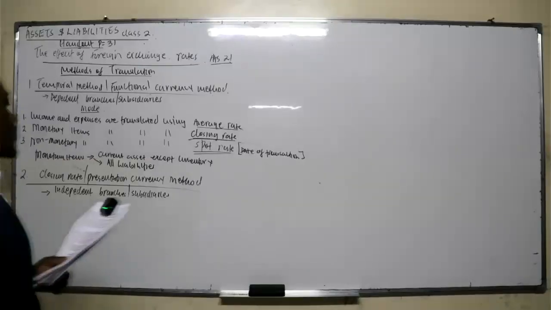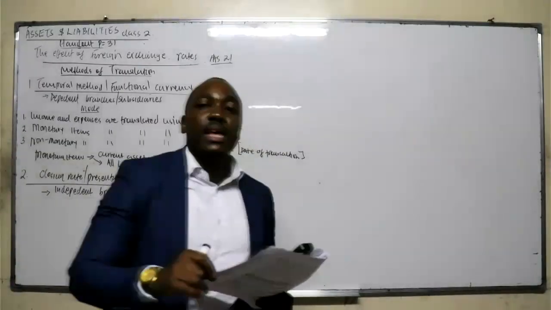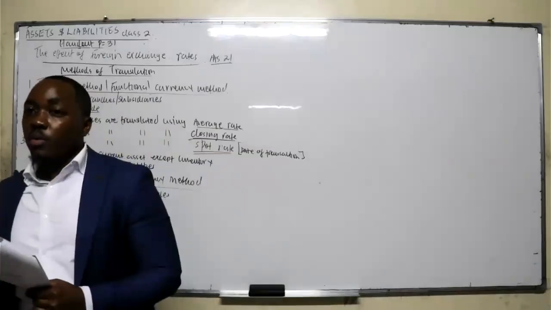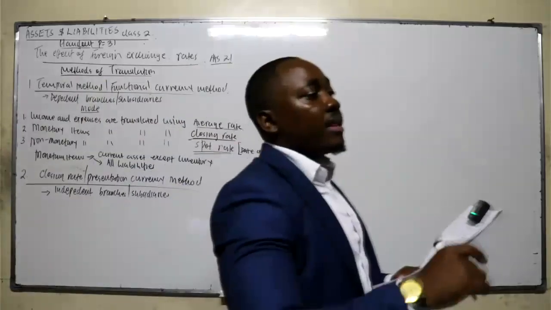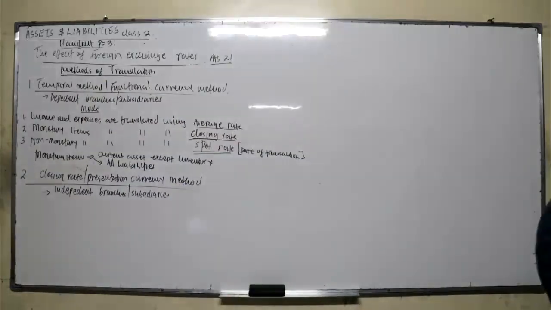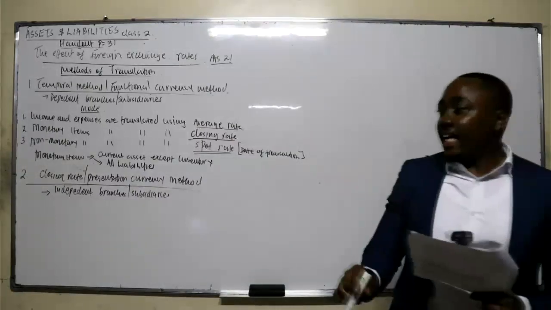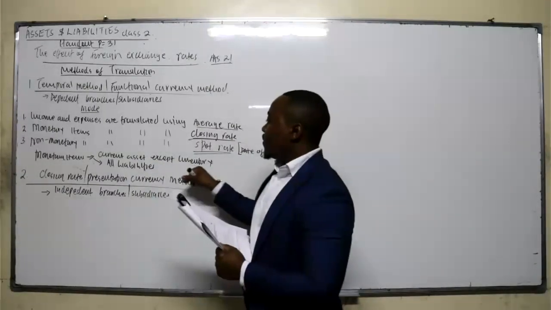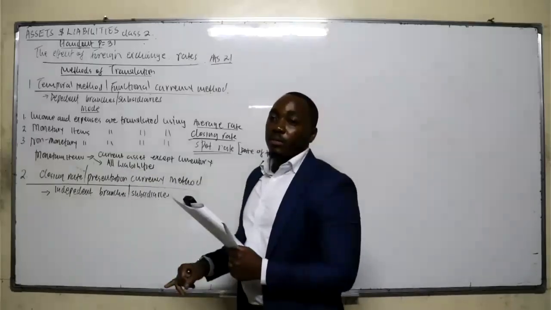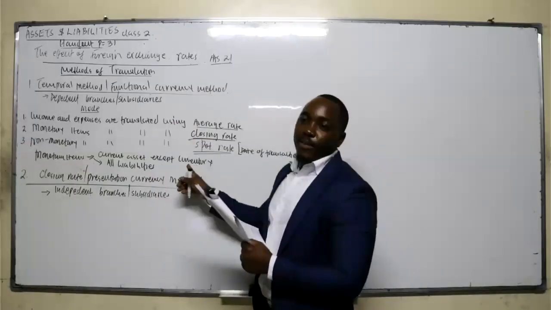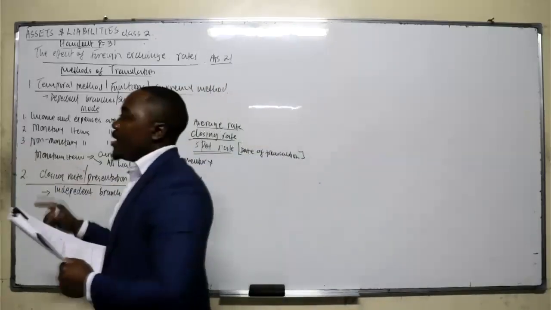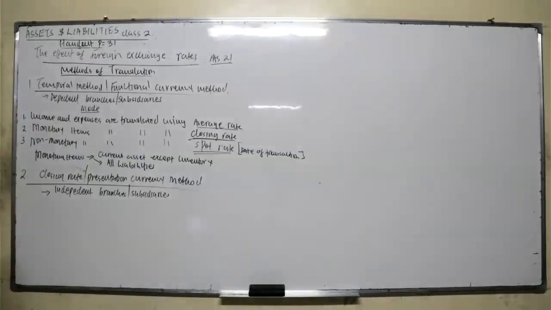Non-monetary items are items that are not monetary. If you take the current assets except inventory and all liabilities, what are you remaining with? Non-current assets as well as the equity elements and the inventory. That's what we call non-monetary. Monetary are current assets except the inventory and all the liabilities. Non-monetary are all other items that are not monetary.